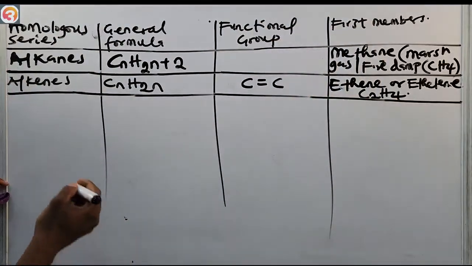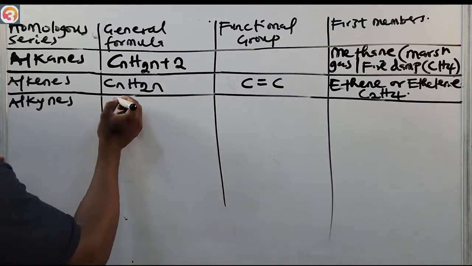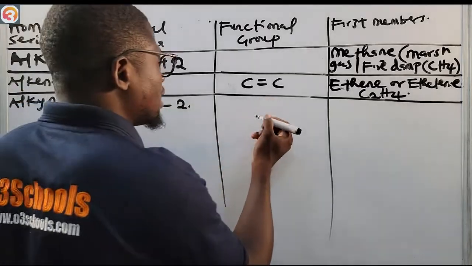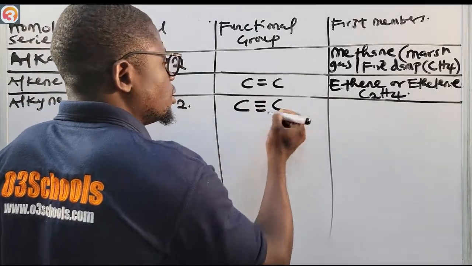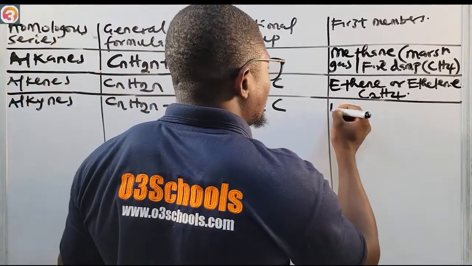All right, then of course we now have the next one, which is the alkynes. This one is CnH2n minus 2. The functional group here is the carbon triple bond, the carbon-to-carbon triple bond.